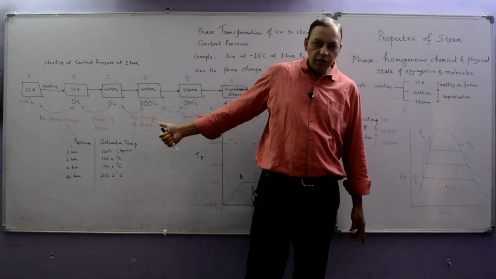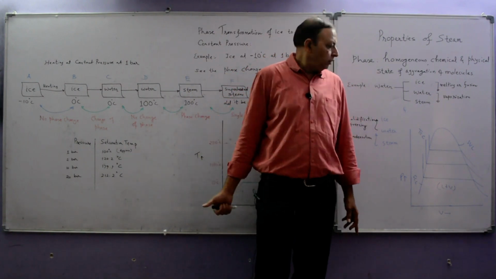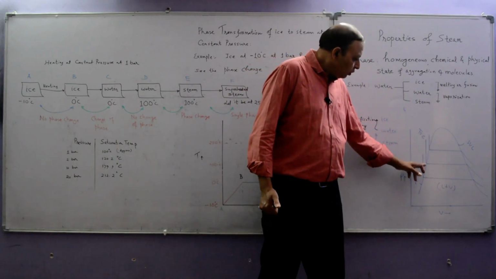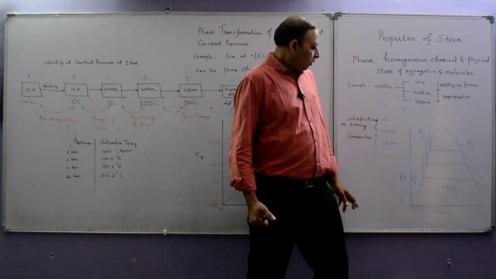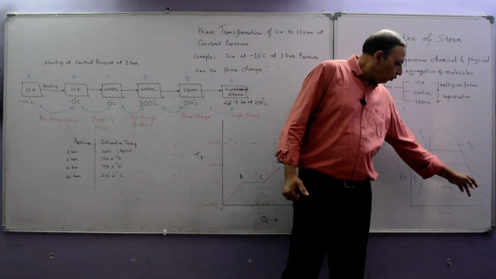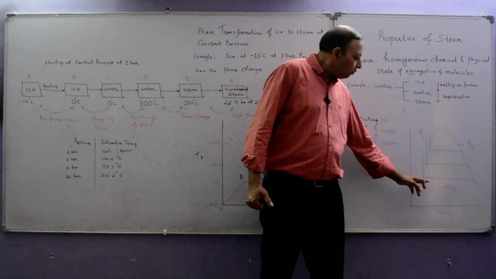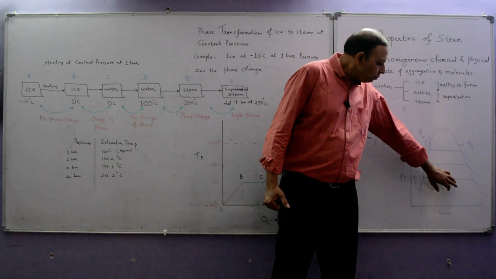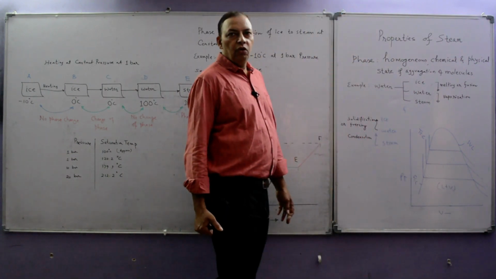So for different pressures there are different saturation temperatures. The left hand side line is known as the saturated liquid line, meaning pure liquid, and similarly the saturated vapor line, pure vapor. In between there is liquid and vapor, so this part is known as wet steam.